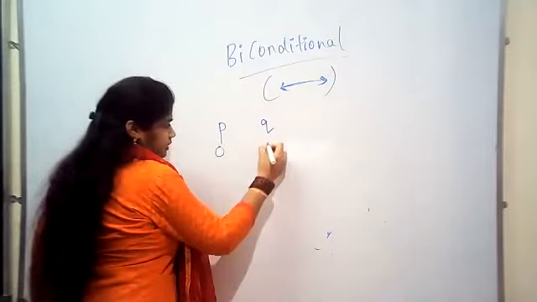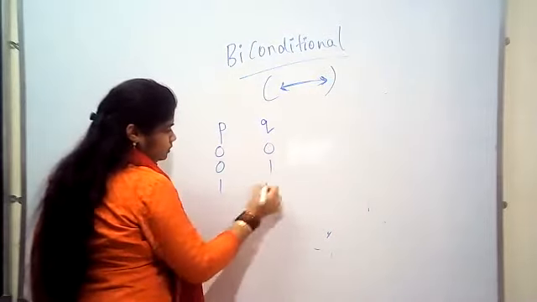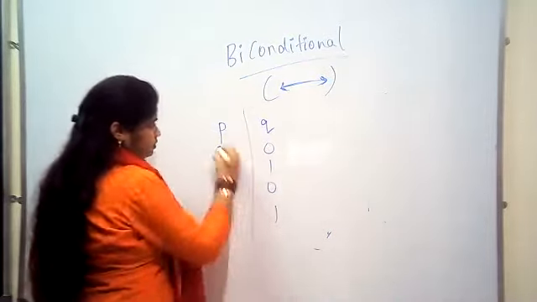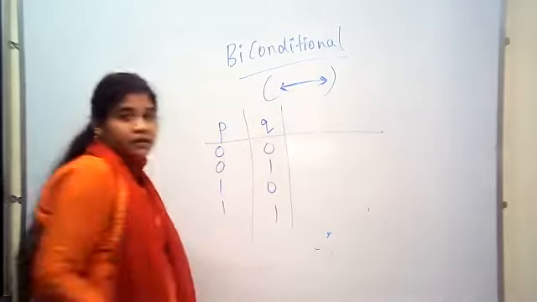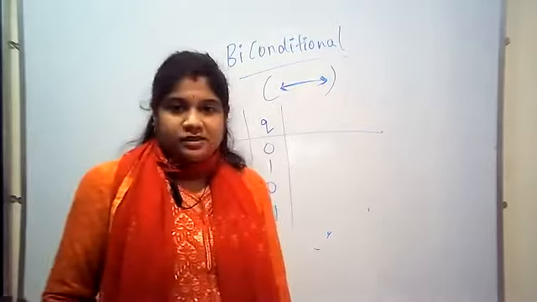I'll write the conditions first: 0 0, 0 1, 1 0 and 1 1.